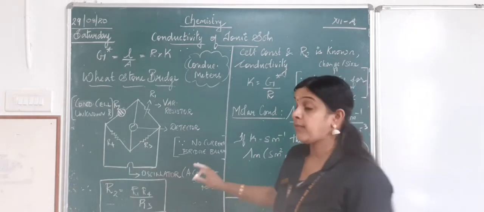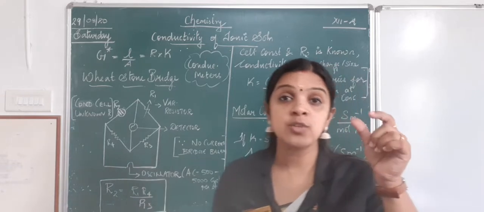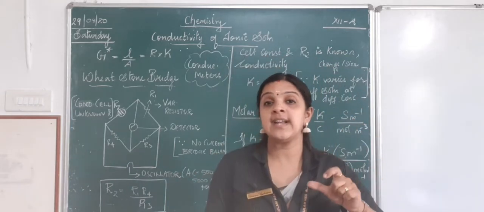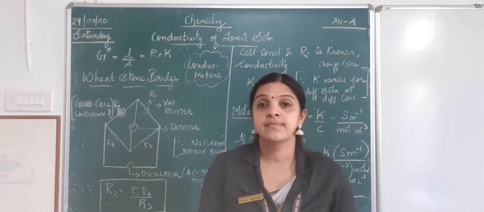And you have an oscillator here which is having an alternating current of 500 to 5000 cycles per second. Why do we use alternate current? Because as we have already discussed, when we use a direct current, what will happen? Adira, can you tell me?